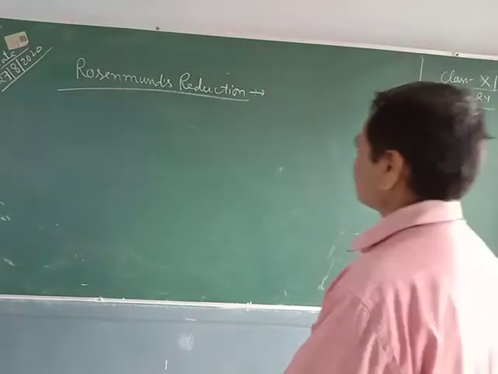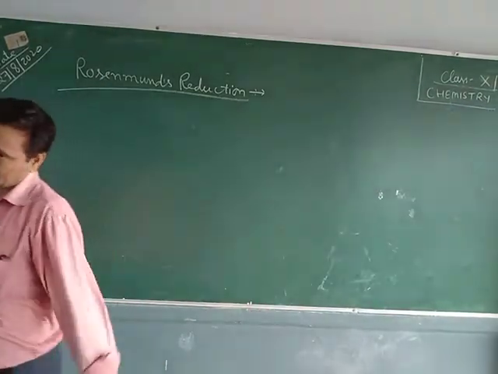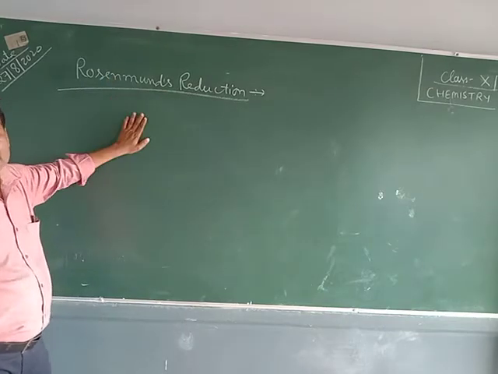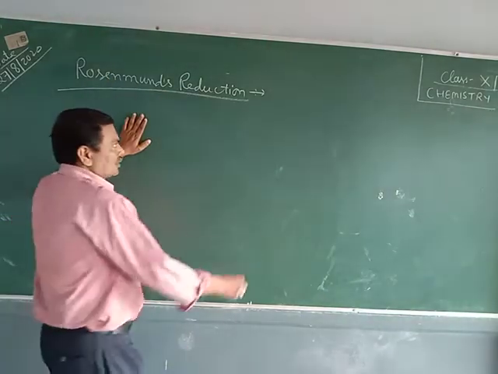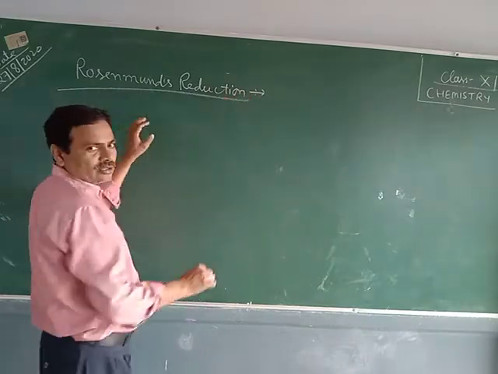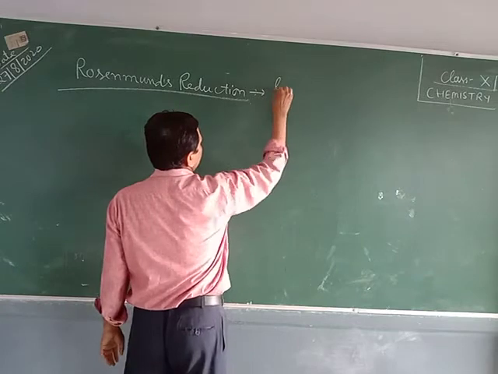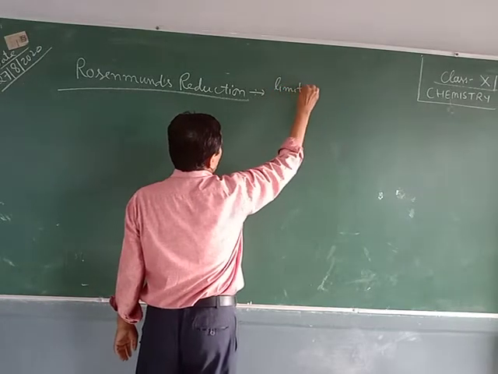Next method of preparation of aldehyde and ketone is Rosenmund reduction. By this method, only aldehydes are prepared. Limitation of this reaction is that only aldehydes can be prepared. Whenever you are asked about the limitations of Rosenmund reduction: